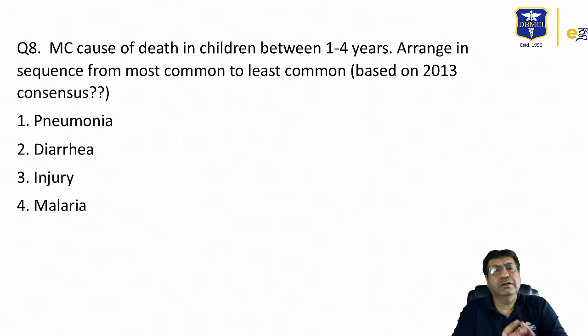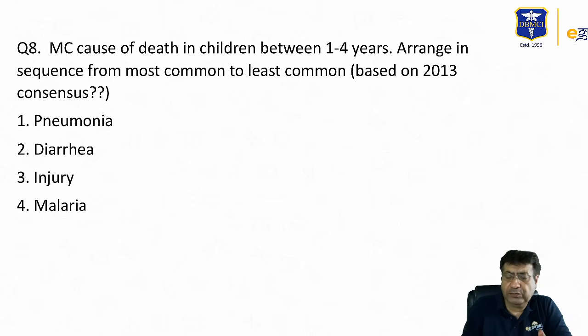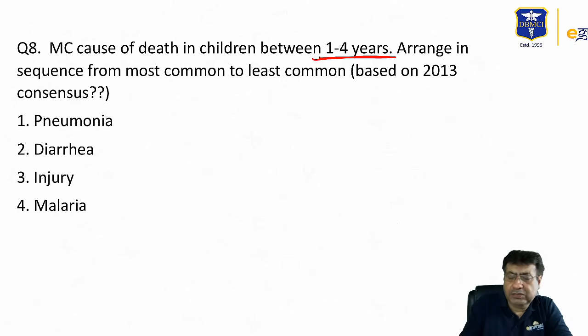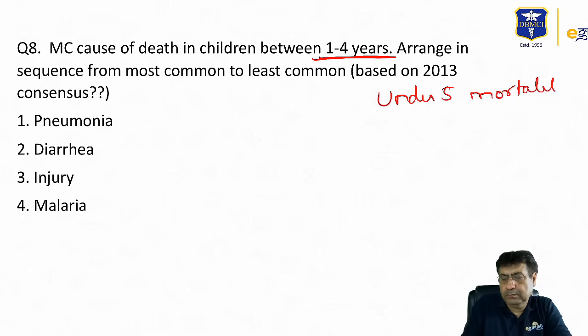Question number 8, the last question which I could get from the students. The most common cause of death in children between 1 to 4 years of age. So under 5 mortality is what they were primarily asking, and I think there is a graph given in OP Ghai also, where they are discussing some common causes of under 5 mortality in children.